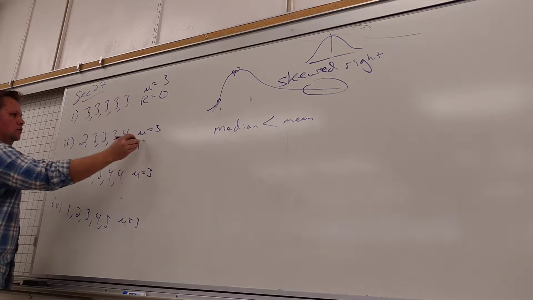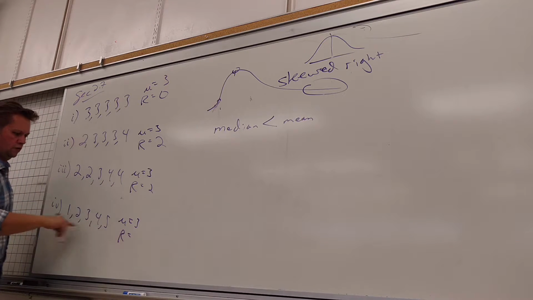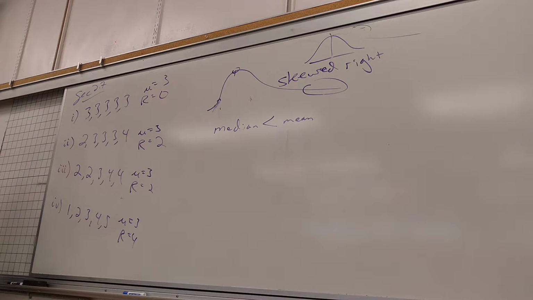What's the range here? 2. What's the range here? 2. And what's the range there? 4. Now, my question is, the mean is what we're going to use the most often for the center. I want to be able to give somebody 2 numbers, and that's going to summarize all of my data. So I want to give somebody a number that represents the middle. We're going to use the mean. And I want to give somebody a number that represents the spread of the data. So if I know those 2 things, where is my data centered, and how far does it spread away from that center? With those 2 things, I have a good picture of what the data is.